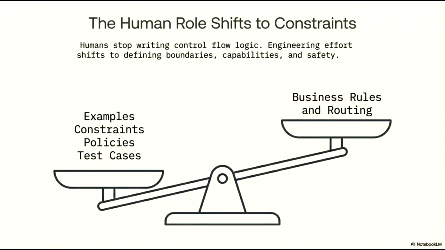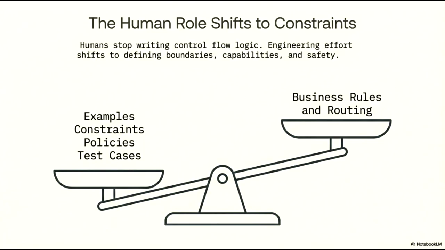As we transition into an era defined by advanced AI systems, the human role in engineering is undergoing a fundamental shift. We are moving away from the traditional practice of writing rigid, manual control flow logic. Instead, our focus is pivoting toward defining the boundaries, capabilities, and safety parameters within which these systems operate. As illustrated by the scale, the weight of engineering effort is now concentrated on establishing robust examples, constraints, policies, and test cases. These foundational elements have become more critical than hard-coded business rules and routing.